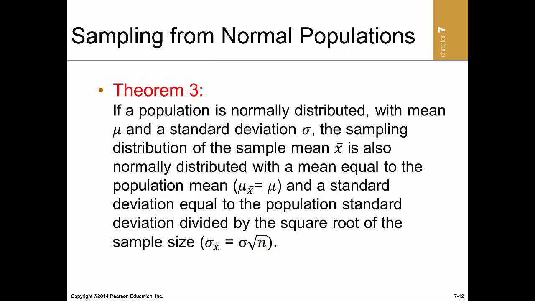If a population is normally distributed with a mean and standard deviation, the sampling distribution of the sample mean, x̄, is also normally distributed with a mean equal to the population mean and a standard deviation equal to the population standard deviation divided by the square root of the sample size. In Theorem 3, this quantity is the standard deviation of the sampling distribution. Another term given to this is the standard error of x̄, because it is a measure of the standard deviation of the potential sampling error. Notice as the sample size increases, the standard deviation of the sampling distribution is reduced. This means that the potential for extreme sampling error is reduced when larger sample sizes are used.